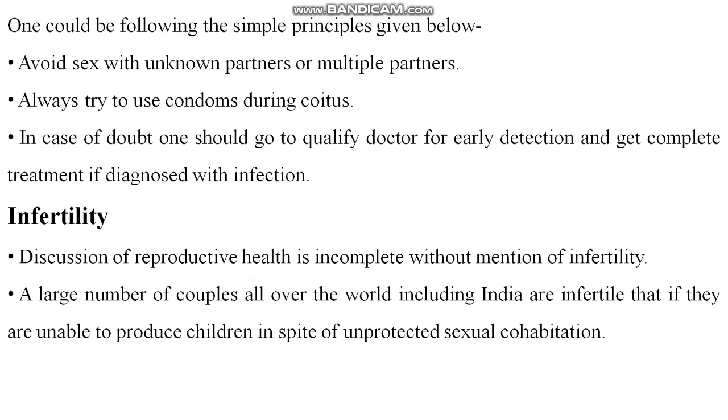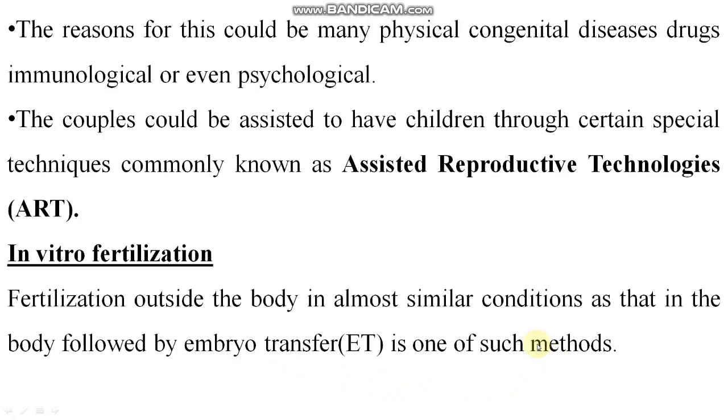Infertility is when a couple or a person is not able to reproduce a new young one. A large number of couples all over the world, including India, are infertile, that is, they are unable to produce children in spite of unprotected sexual cohabitation.